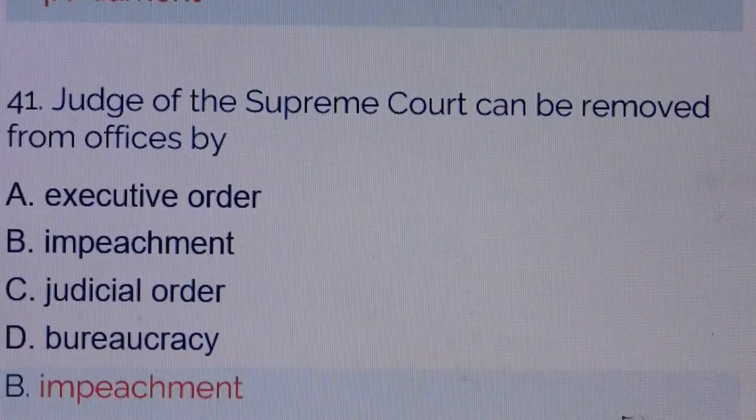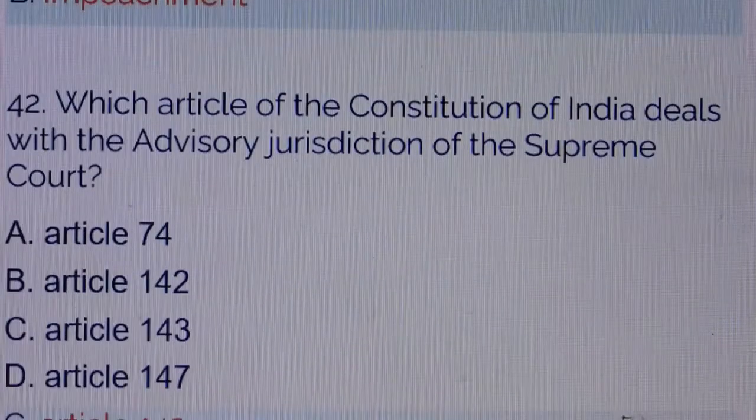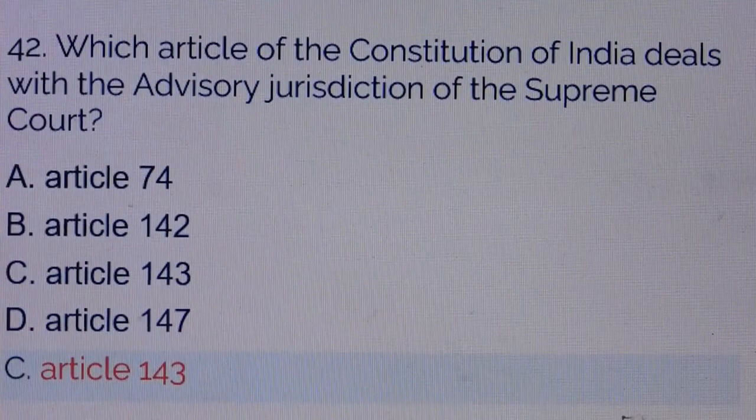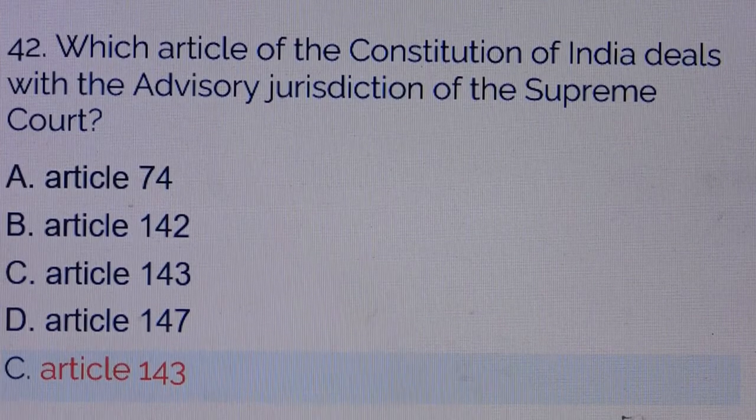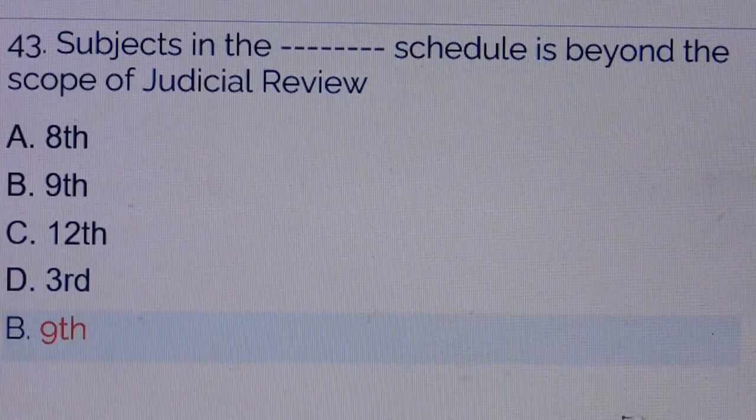Question number 41. Judge of the Supreme Court can be removed from offices by. Answer is option number B, impeachment. Question number 42. Which article of the Constitution of India deals with advisory jurisdiction of the Supreme Court? Answer is option number C, Article 143. Question number 43. Subject in the dash schedule is beyond the scope of judicial review. Answer is option number B, 9th schedule.